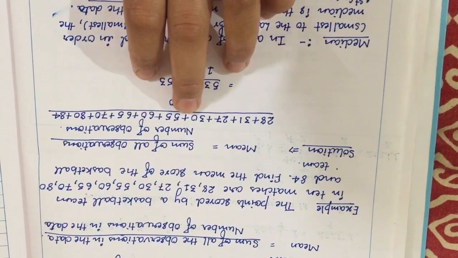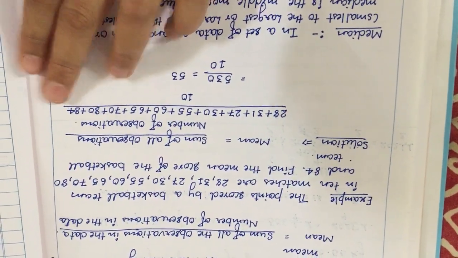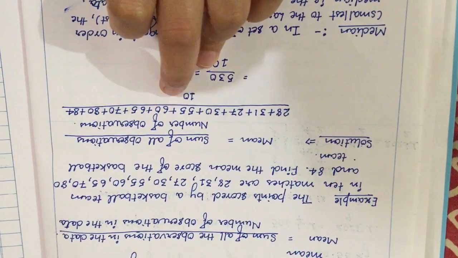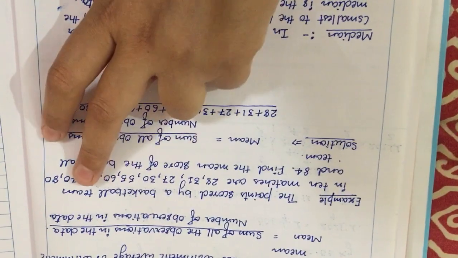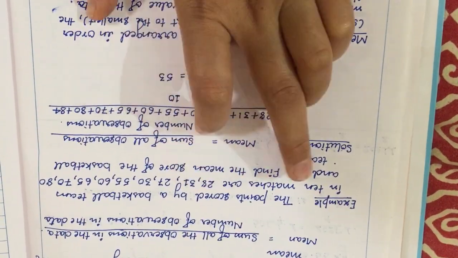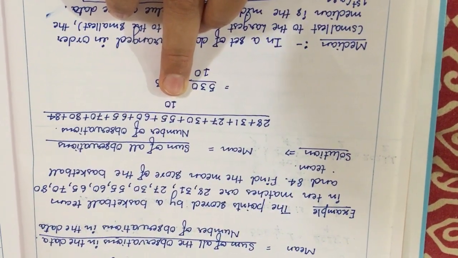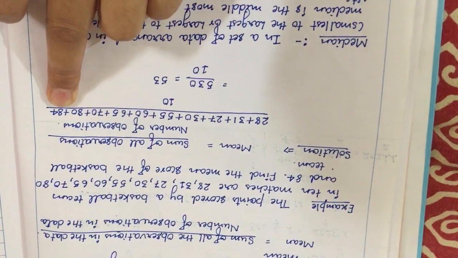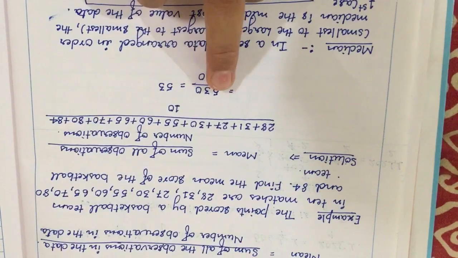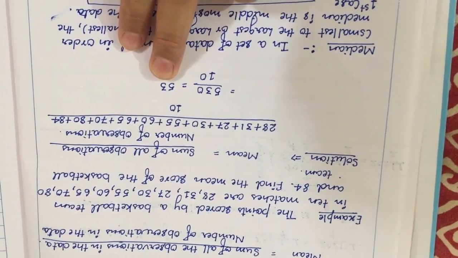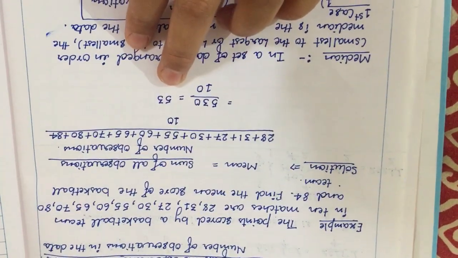28 plus 31, 27 plus 30 plus 55 plus 60 plus 65 plus 70 plus 80 plus 84. And divide it by the number of observations. How many observations are there? 10 observations. It is already written, that is 10 matches. That's why we divide it by 10. Now, the sum of these observations is 530 and the number of observations is 10. When we divide 530 by 10, we get 53. So, the mean for this example is 53.